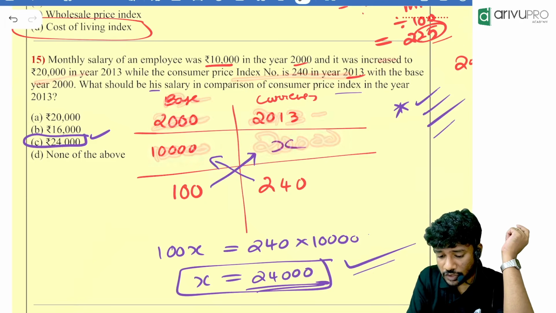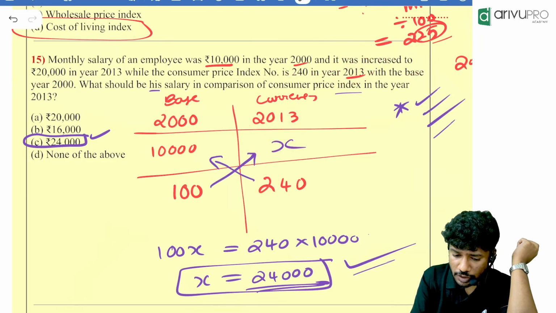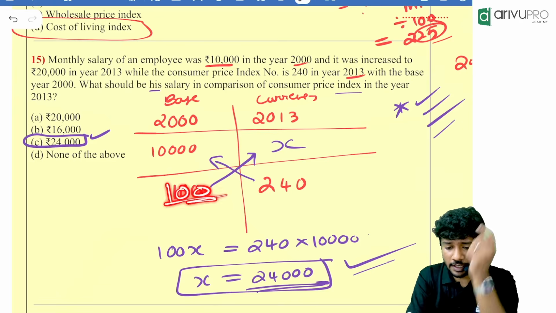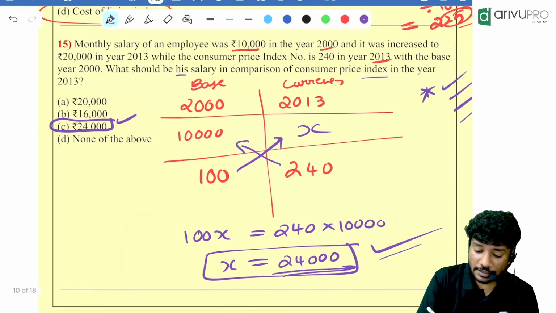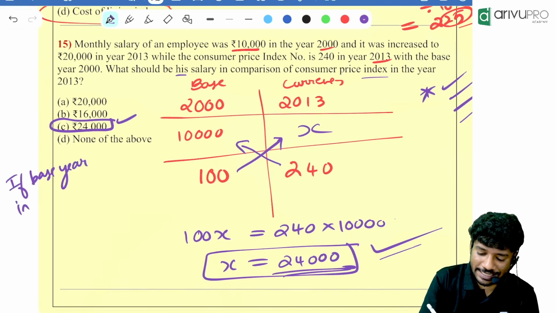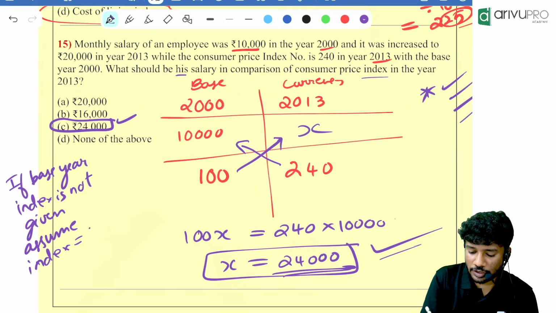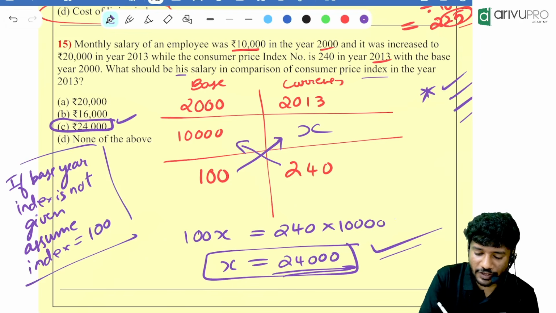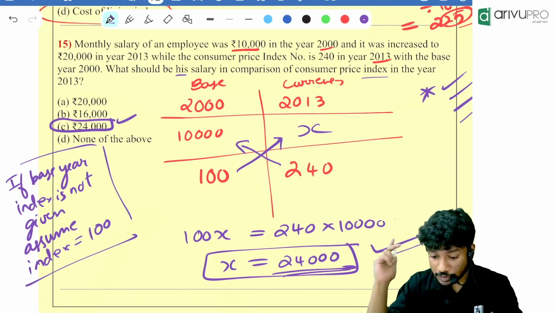While the consumer price index is 240 in the year 2013, then the base year is 2000. We will take the base year index as 100. I will make a note over here also so that you will not forget in the future. That is, if the base year index is not given, assume index is equal to 100. Keep a note. Very, very important, because without that you will never be able to answer it. Keep it in your mind.